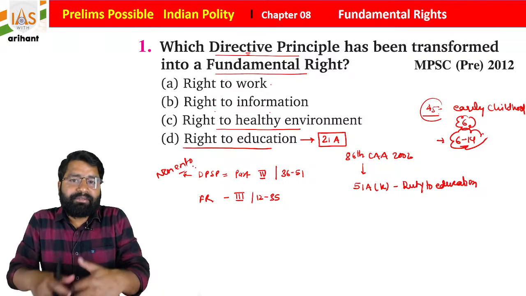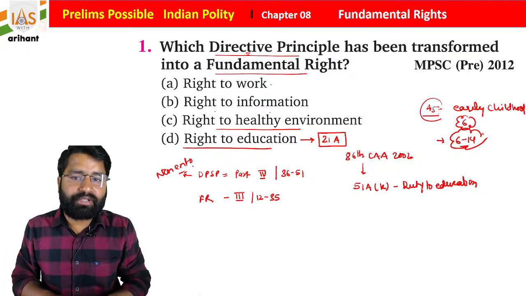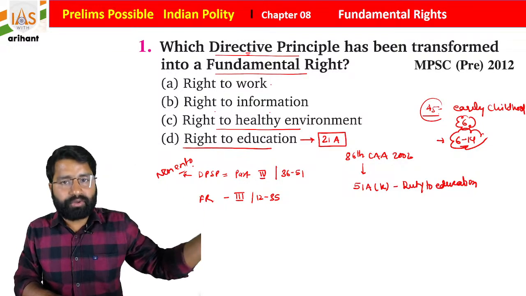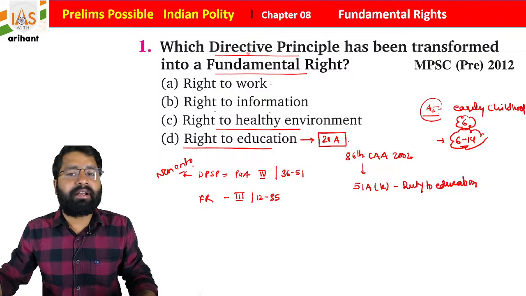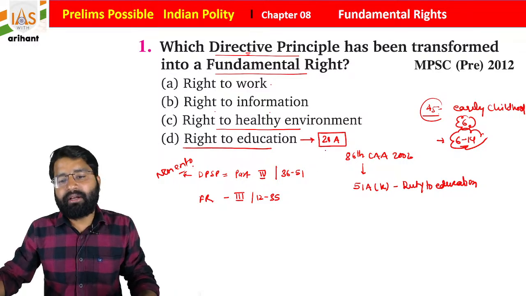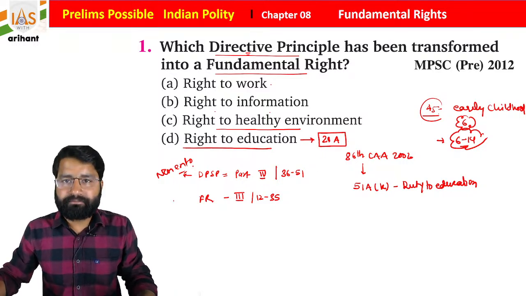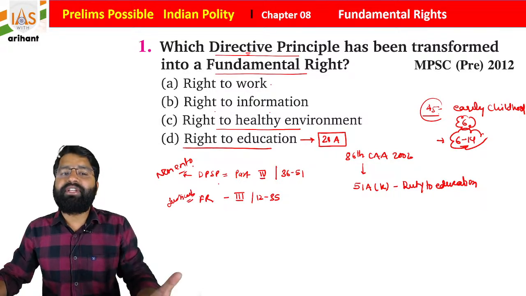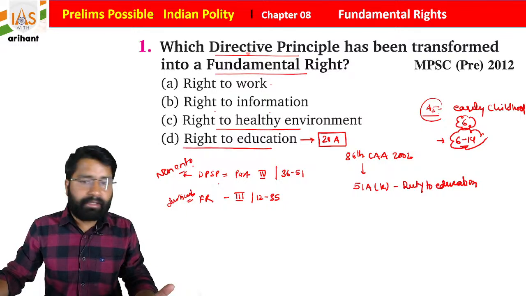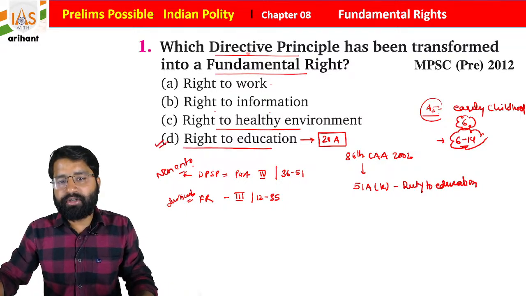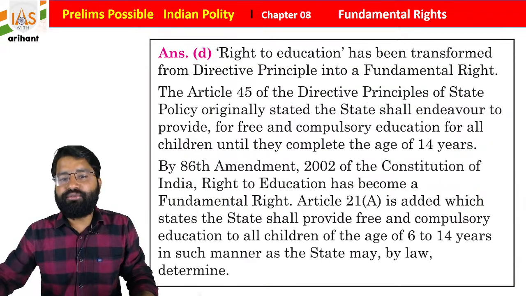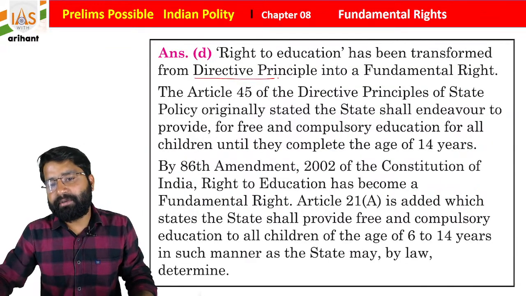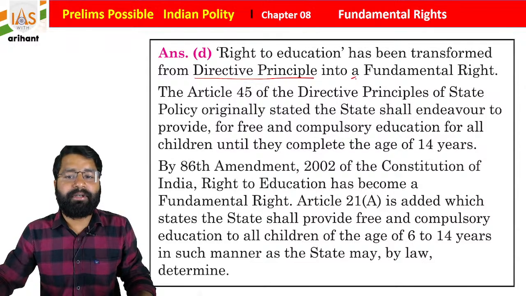So initially it was in DPSP, and as you know, student, DPSP is non-enforceable in a court of law. So let's suppose if a state is not providing anyone education, no one can go to the court and say I am not getting education. But once it became a right, a fundamental right under Article 21A, now students, as you know, it became a justiciable or enforceable law. I hope you are all getting it. So this is one thing. So option D is right for the same. Right to education is here. So right to education was transferred from the directive principle of state policy into the fundamental right.